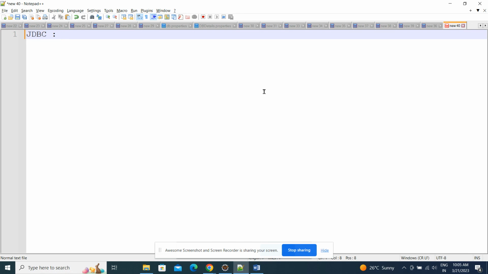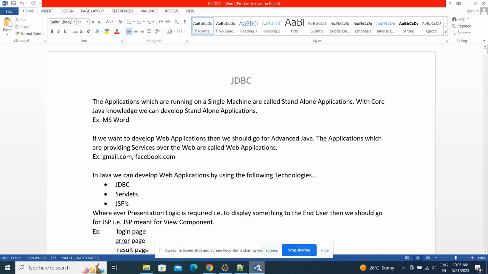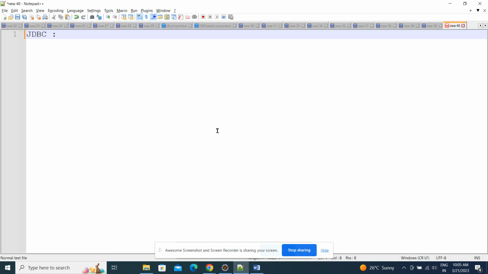A standalone example is Notepad++, which I'm using on my system. It is only local to my system, so you people cannot access this Notepad++ application. Similarly, WordPad I can access only on my system. You cannot access it directly from my system. Whatever software I install on my system, you can't access it. So those applications I can call standalone applications.